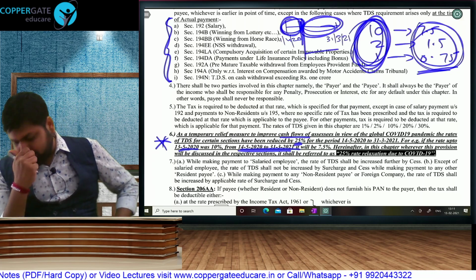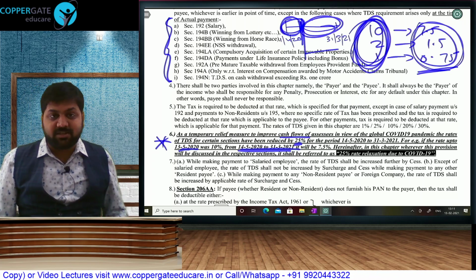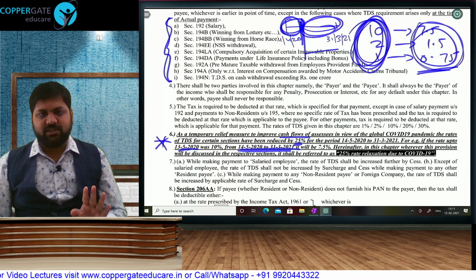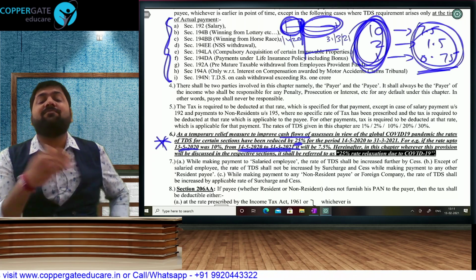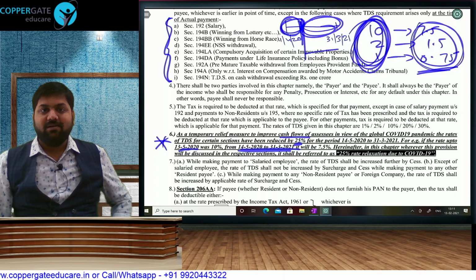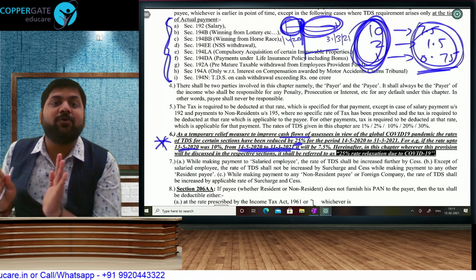But a bigger problem here is that this has not come in all sections. In some sections the reduction is applicable, in some sections it is not applicable. In every section I have written COVID reduction, that means 10 will become 7.5 applicable from 14th May. I told you that. Or not applicable, that means for the full year it will remain 10%.